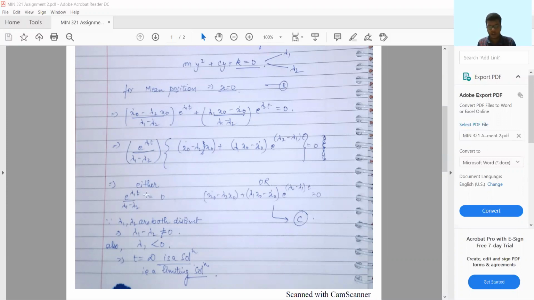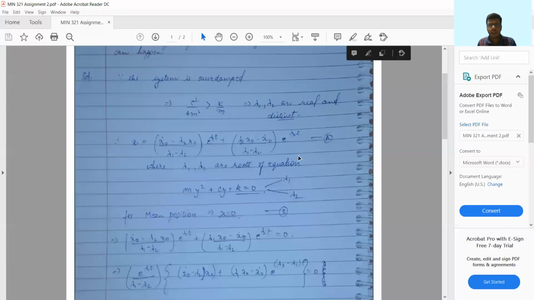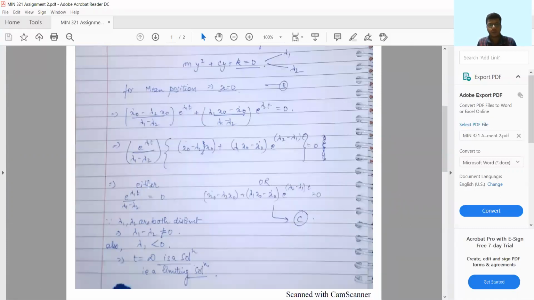Since it is known that lambda 1 and lambda 2 are real and distinct, and by definition they both are negative, e raised to the power lambda 1 t is an exponentially decaying function. So we can find a solution at t equals infinity, at which the function will completely decay, and the value will tend to 0.